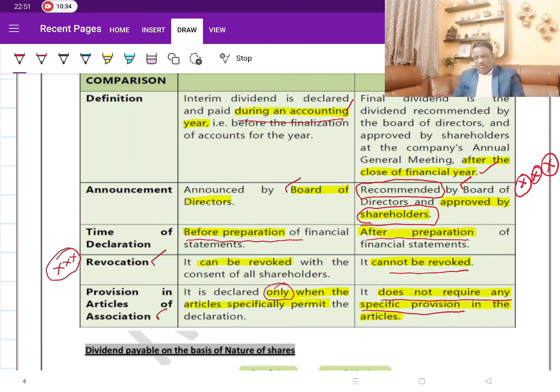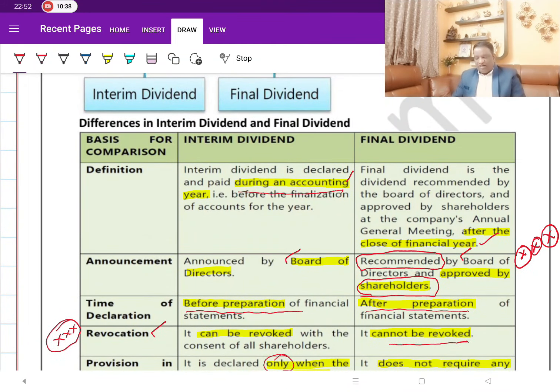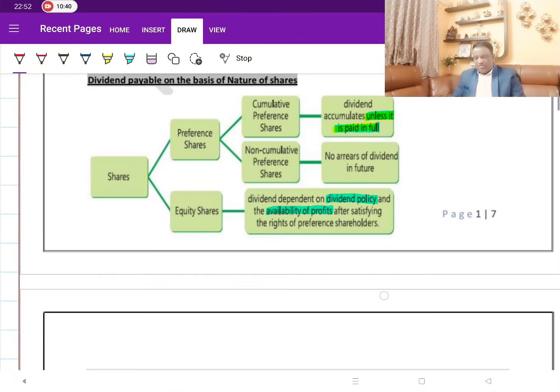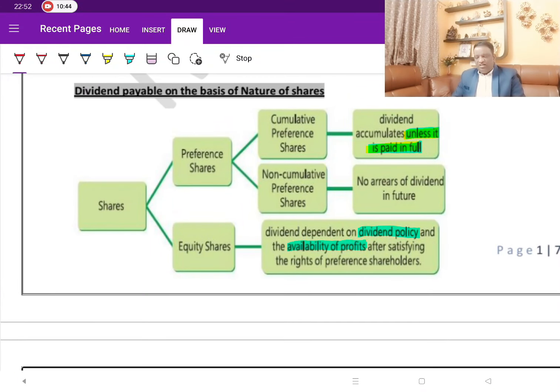So with this, we conclude our discussion on interim dividend and final dividend. Now, moving further to the topic, based on the payment of dividend, how do we divide the shares? And what are the rights of each of the shareholders in terms of their receipt of dividend? Now, as we all are aware, the shares are of two types, preference shares and equity shares.